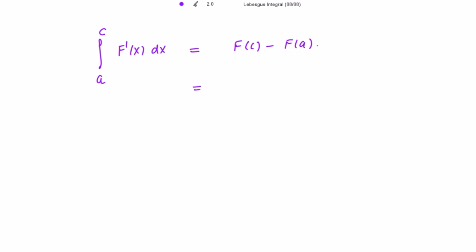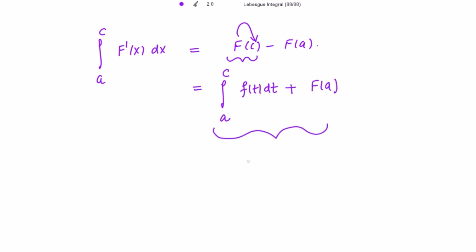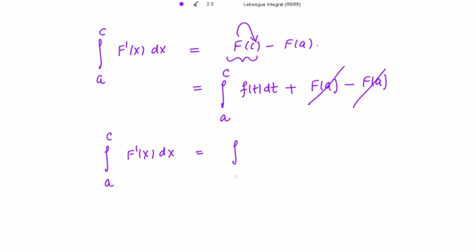Right? This is further equal to, applying the definition of f(c), because f is depending upon c, the integration from a to c of f(t) dt plus f(a). It is given in the very start of the lemma. This is given to us, right? And then minus f(a). So these two cancel out. And we get the integration from a to c of f'(x) dx equal to the integration from a to c of f(t) dt.